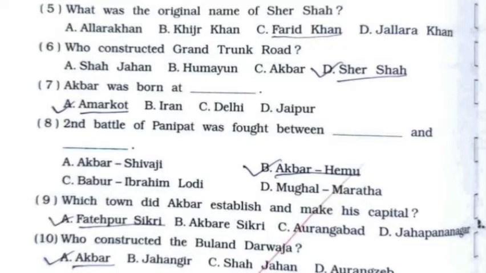Seventh, Akbar was born at Amarkot. It's option number A. Eighth, second battle of Panipat was fought between Akbar and Hemu. It's option number B. Ninth, which town did Akbar establish and make his capital? It's option number A, Fatehpur Sikri. 10th, who constructed the Buland Darwaza? It's option number A, Akbar.